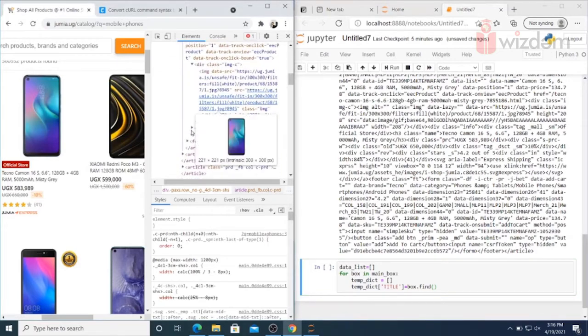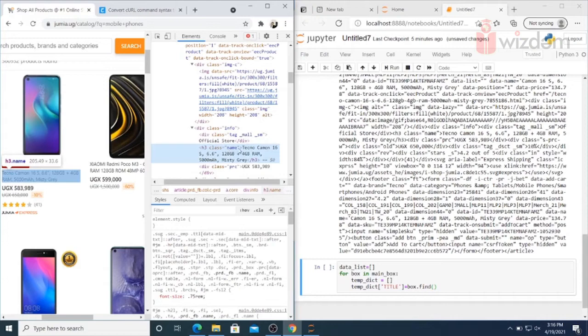You can see it's under info, under h3. The element is h3 and the class is name.